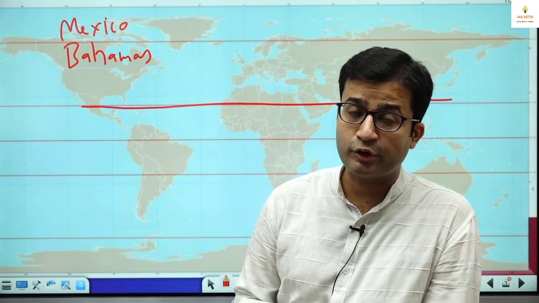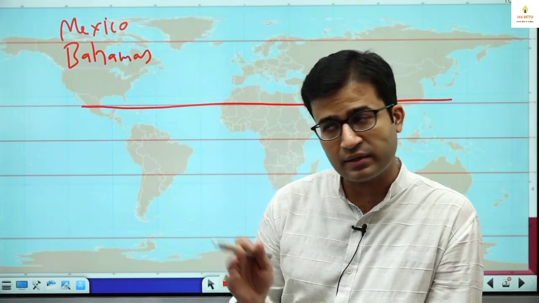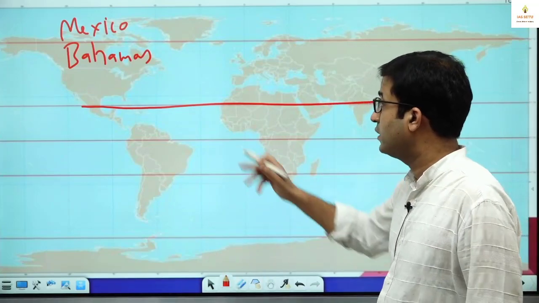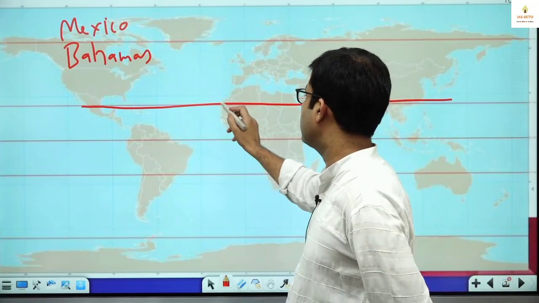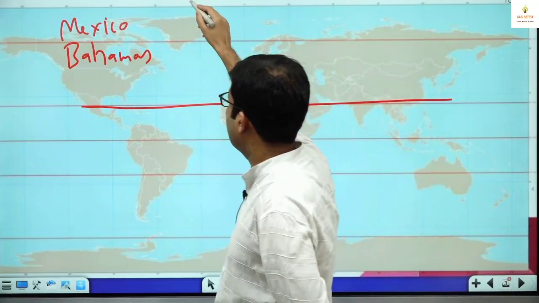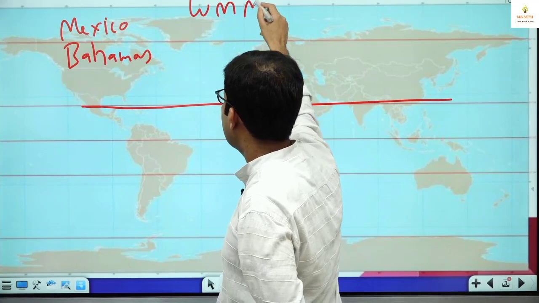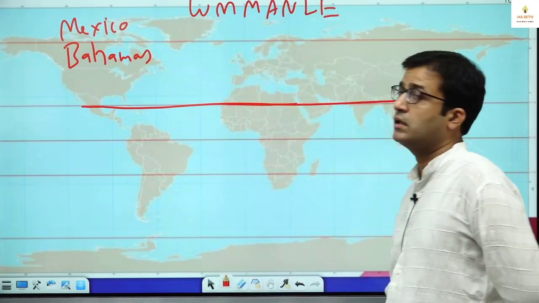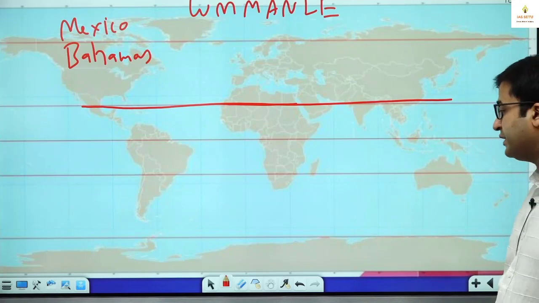So make your notes. I have seen students who don't take a notebook and pen and just go through the PDF. You have to write in today's lecture: this is Mexico, Bahamas. Then this is Africa. This is WM Man LE.